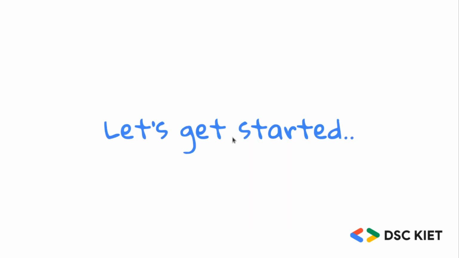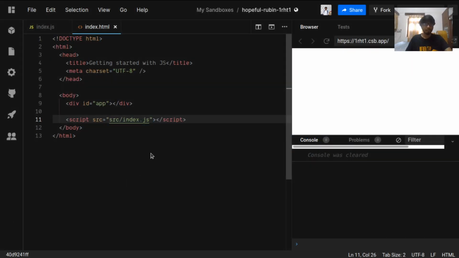Okay, so let's get started with some code. Here I am in a code sandbox environment. I am using codesandbox.io, which spins up an editor in the browser for me.